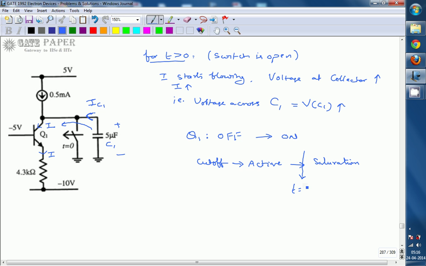Let us assume this is the time t equal to t1 at which transistor Q1 enters the saturation region, which means Q1 leaves the active region. Both are the same. This is the time which we are going to calculate.